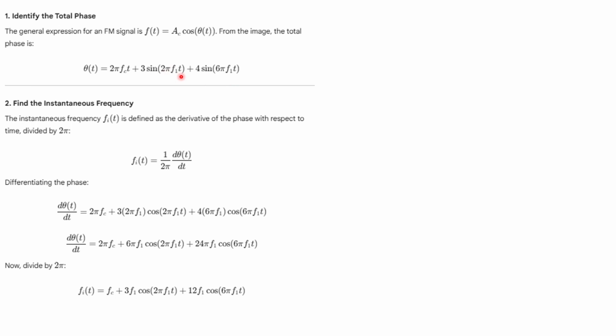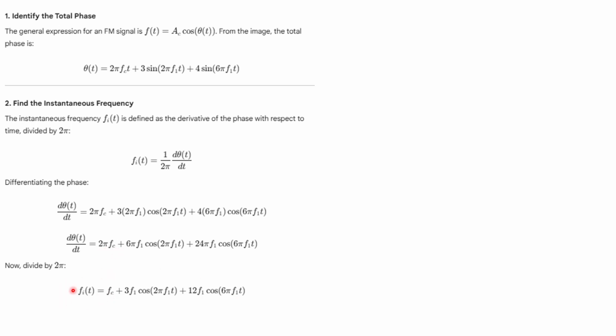So now we'll calculate how much the modulating signal will deviate from your fc. We'll use this formula: d omega by dt, that is f_i(t), is equal to 1 by 2 pi times d theta by dt. So let's find d theta by dt. This is our challenge. d theta is already here, so we'll find the derivative of theta by dt. Just do this differentiation, and if you do, then you will get these values.